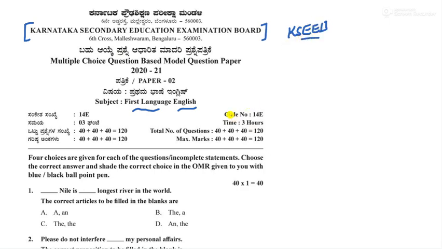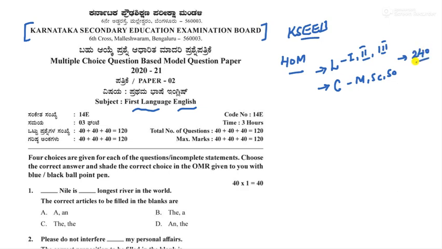As we all know, this year we will get only 40 marks question from each subject, right? And for your exam you will get only two question papers, one for the languages and the other for the core subjects like first, second and third language, and here math, science and social. Each consists of how many marks? 40. So total it will be 240 marks, correct? So we'll be discussing English here.